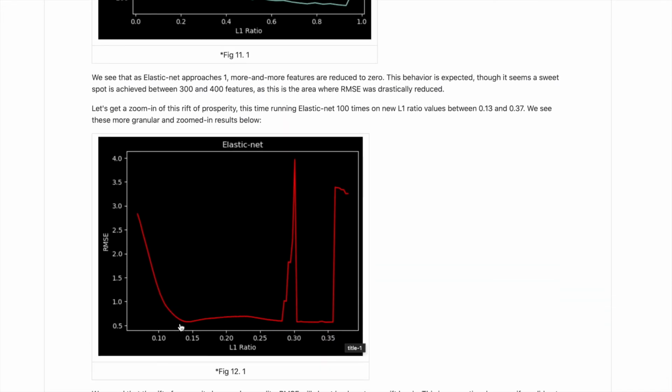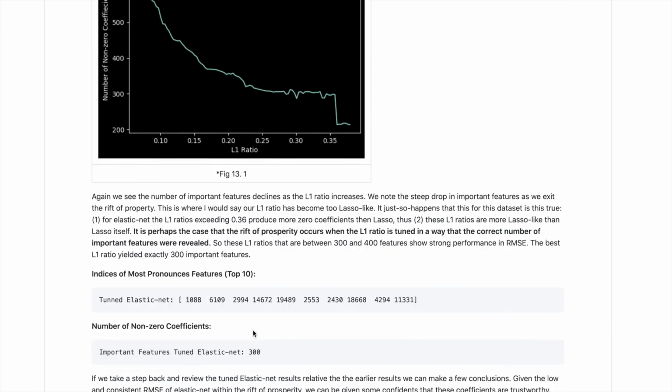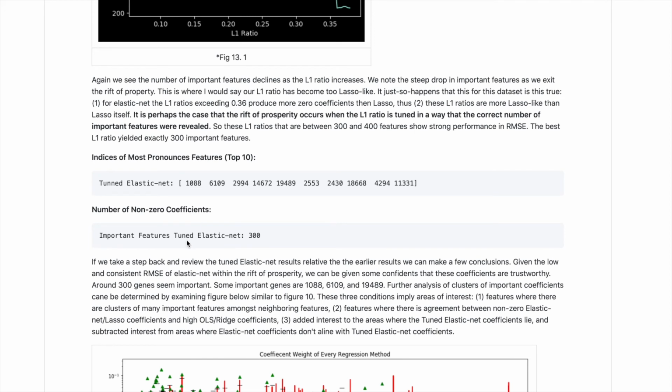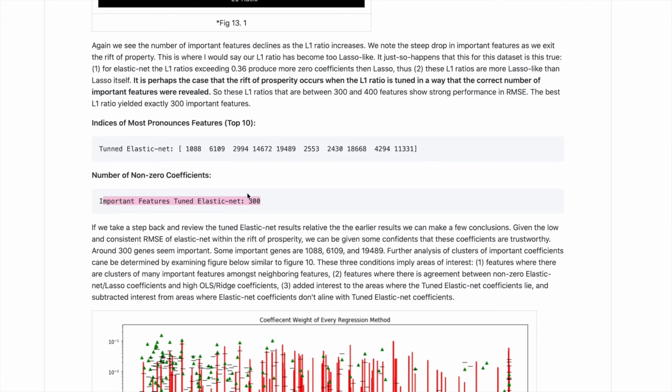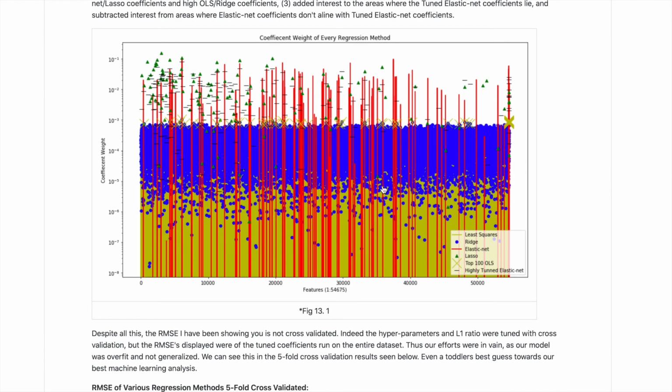And this is a further zoom in on that elastic net tuning that we did, where we found the ratio of lasso to ridge to use there. And this highly tuned elastic net had great results, a very low RMSE, insane, and reduced the data set down to 300 features of importance. And we also plotted that as well.